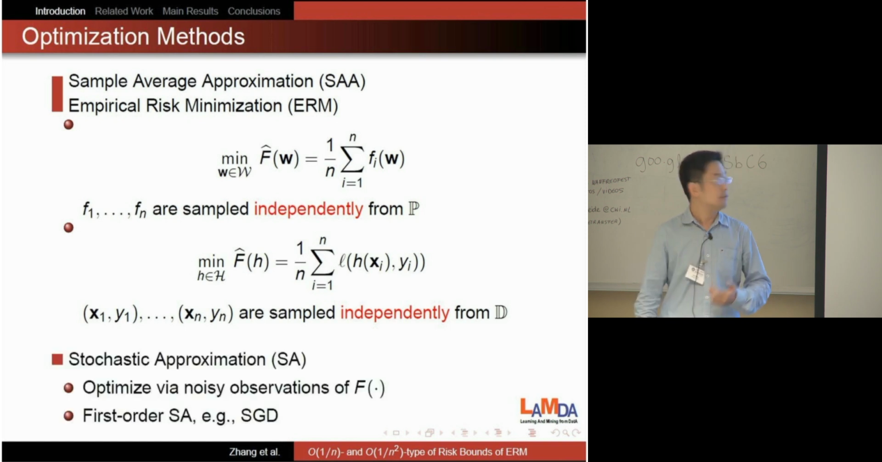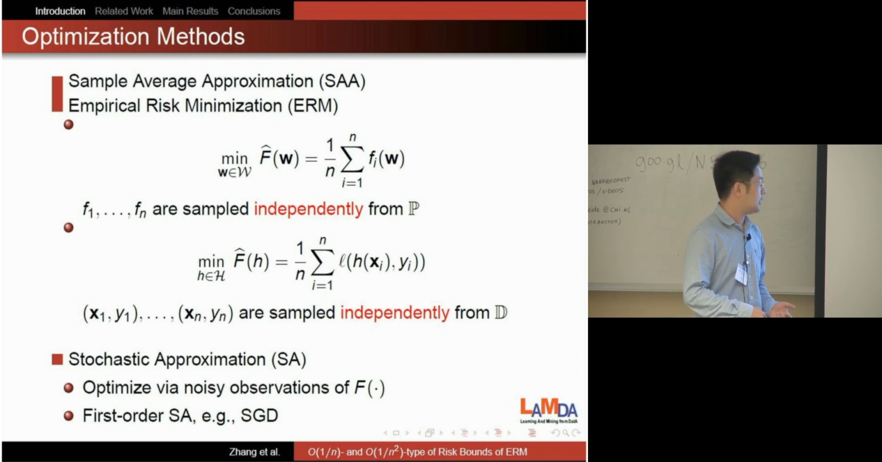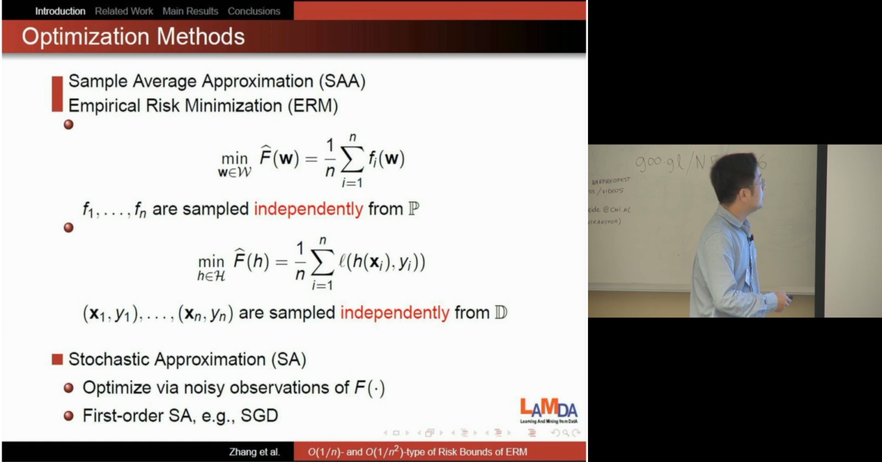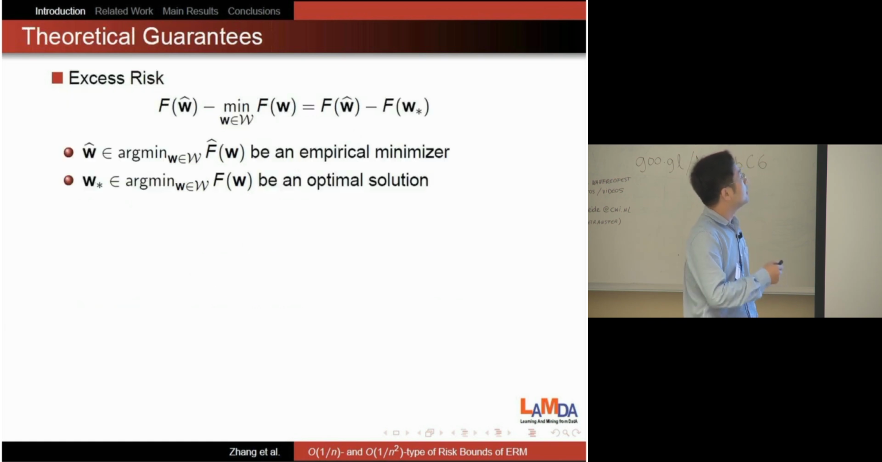Another approach for stochastic optimization is the stochastic approximation. One of the most familiar methods is SGD. I think we are all familiar with this method. In this paper, I will talk about empirical risk minimization instead of SA. To measure the performance of empirical risk minimization, we introduce the excess risk, which is defined as the difference F(W hat) minus the minimal risk. Here W hat is our empirical minimizer, and W star is the optimal solution. So this will measure the performance.